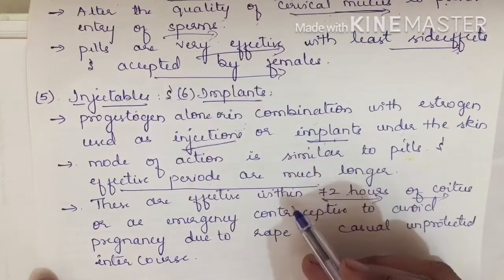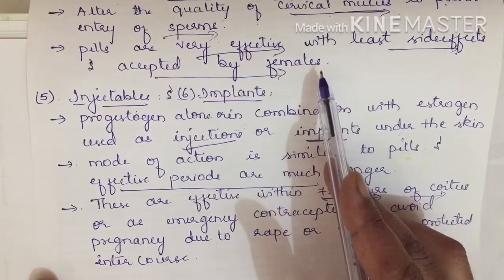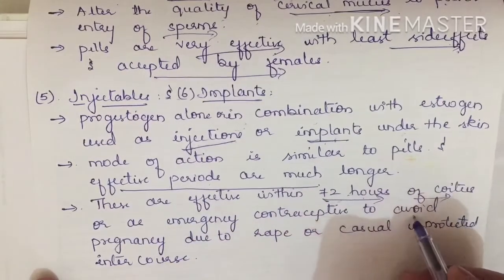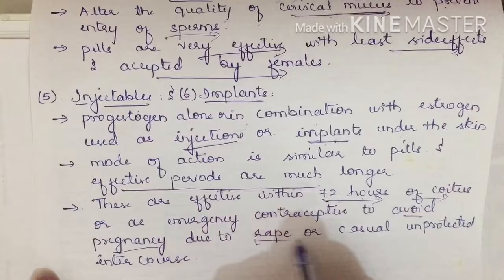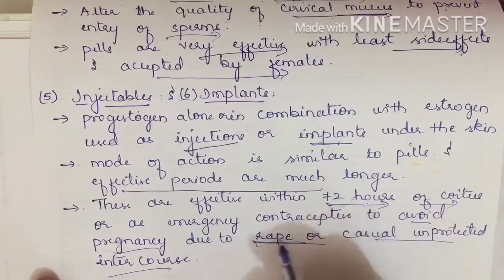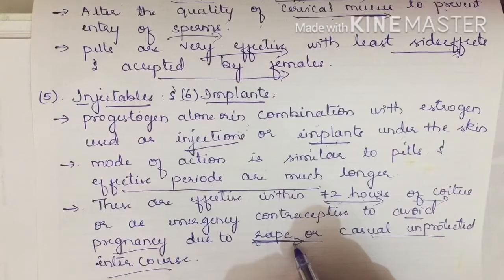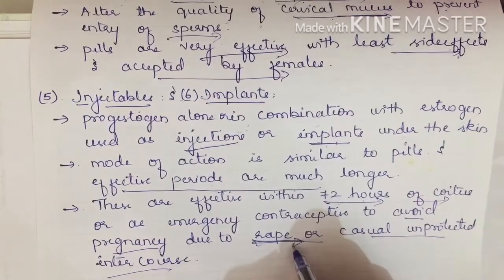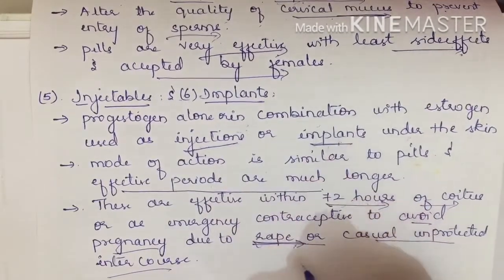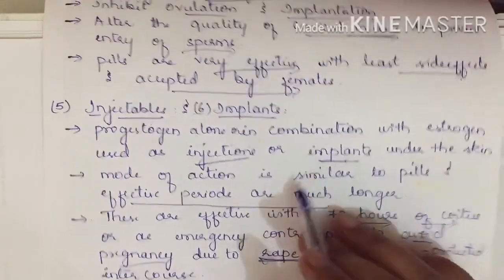I am talking about after coitus. The other contraceptives we discussed earlier are all used before coitus. Here, even 72 hours after coitus, it can be used as an emergency contraceptive to avoid pregnancy, especially in a rape case or casual unprotected intercourse. After a female is raped, there are chances of getting pregnant. To avoid that, within 72 hours of the rape or coitus, she should be provided with these injections or implants. So injectables and implants are covered here, and the images are also there.